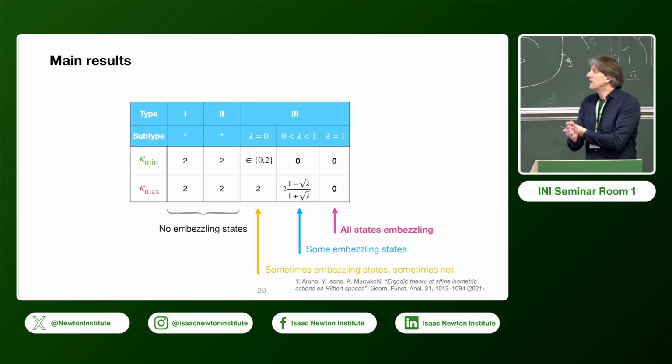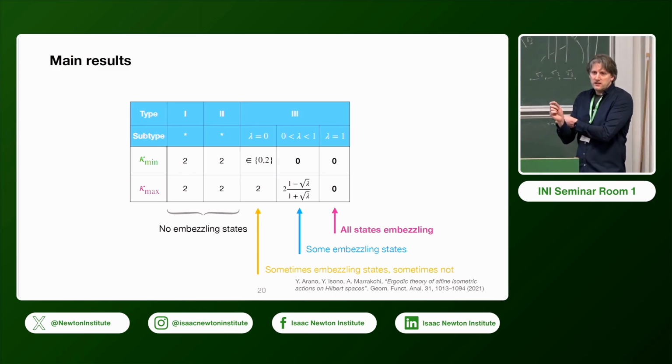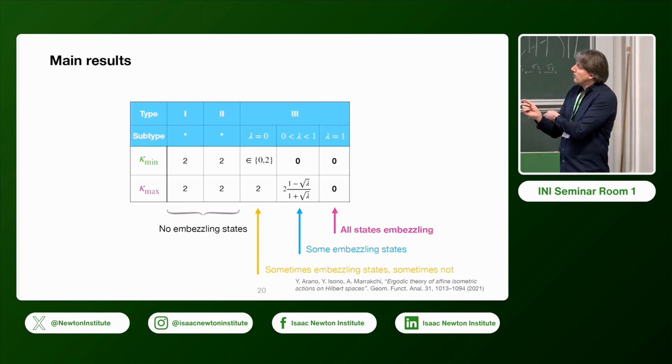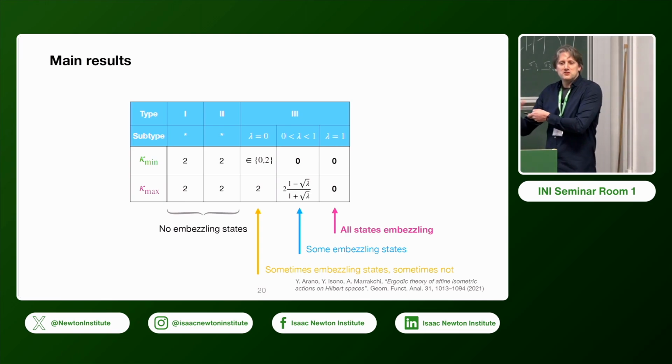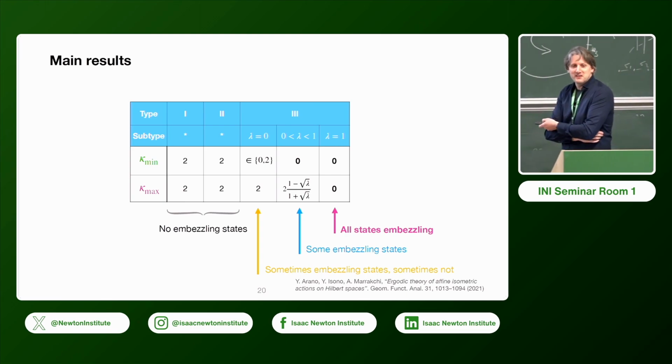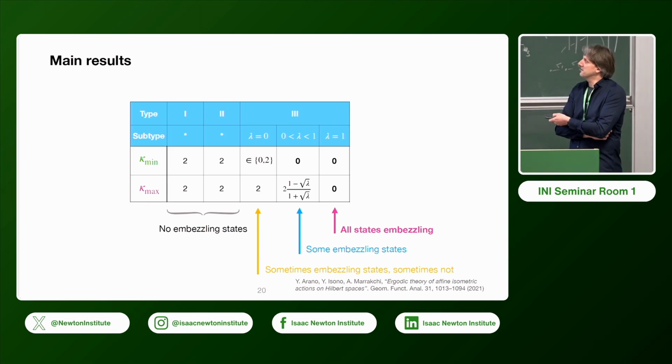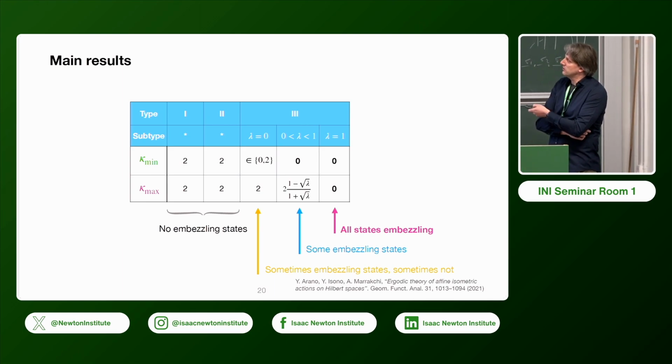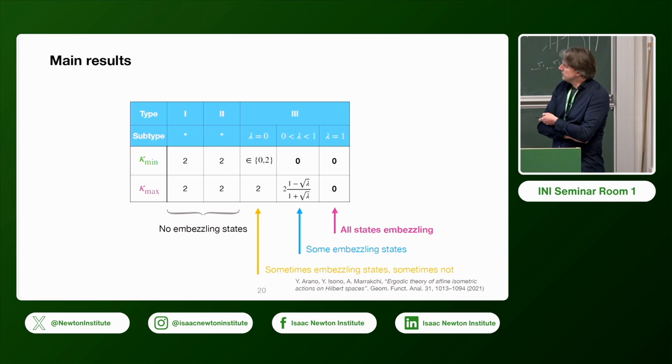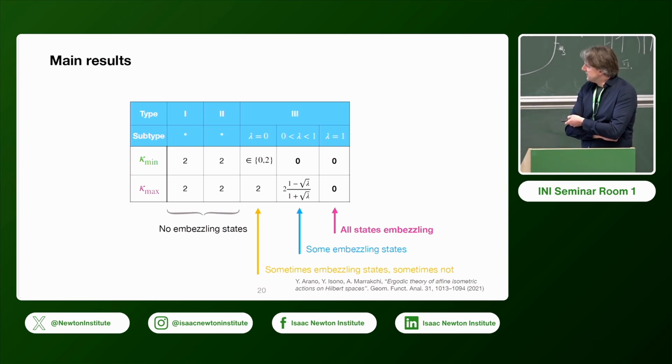So either there is an embezzling state, then it will be 0, or it fails in the most significant way, if you want. So then it's more like the type of the semi-finite case. So you can only get either 2 or 0. And well, this basically follows by work of these authors here.